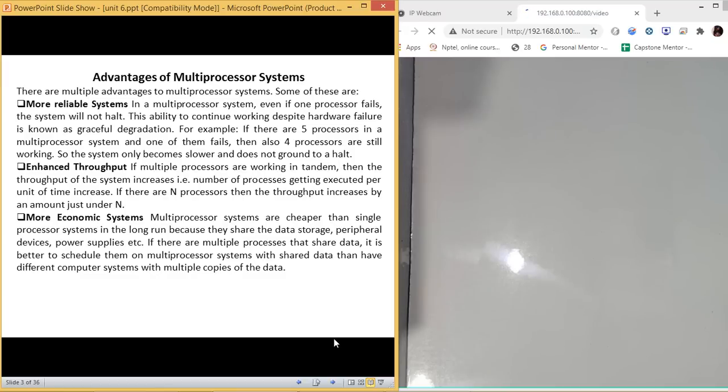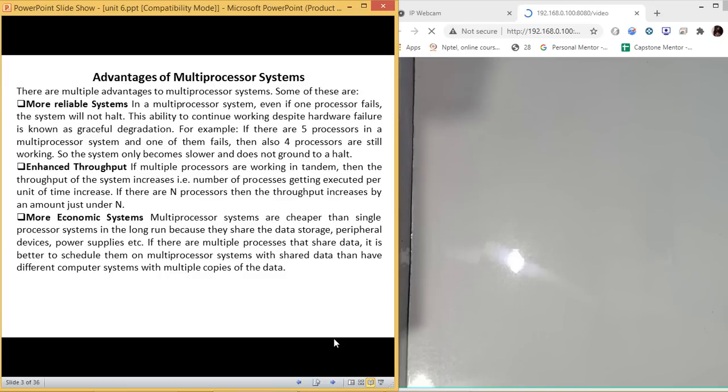So these are more reliable systems. What does it mean? Even if one processor is not going to work properly, then the other four will take over the process, and it will be a little bit slower, but it will keep on working. So it will not stop at all. The second is enhanced throughput. If multiple processors are working on a single process, they tend to solve the instructions quite fast. So the total throughput will be quite high.